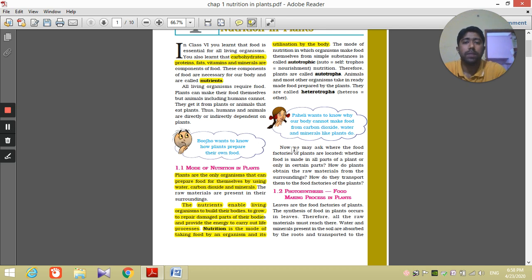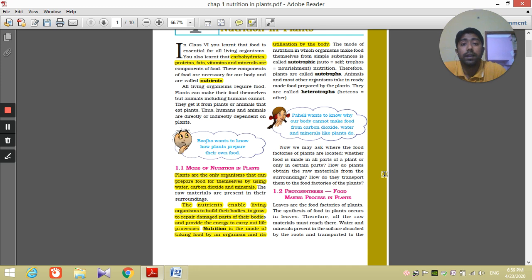Okay. Now we may ask ourselves some questions. Where is food made in a plant? That means in which part of the plant? You have seen a plant, it consists of leaves, roots, trunk, branches. But where is the food actually made? Or you can say, where is the food factory for a plant?